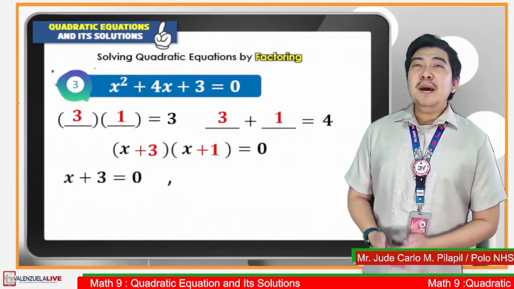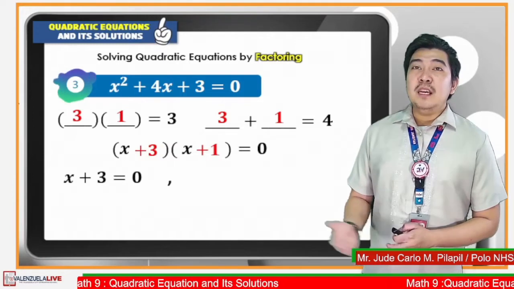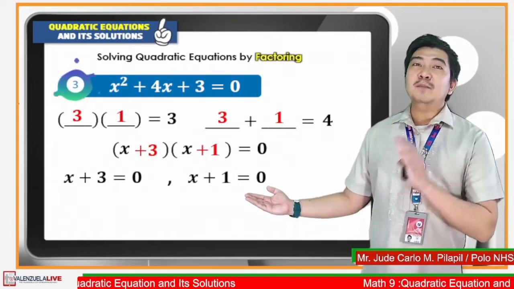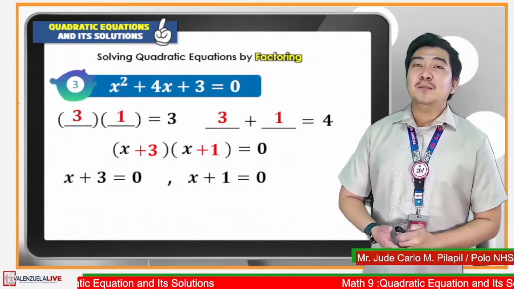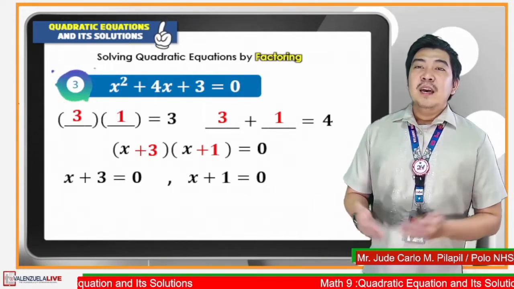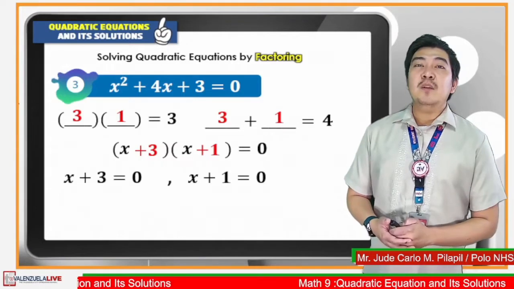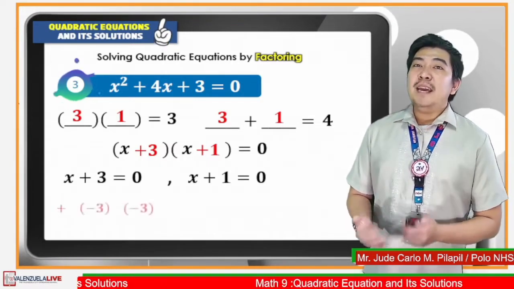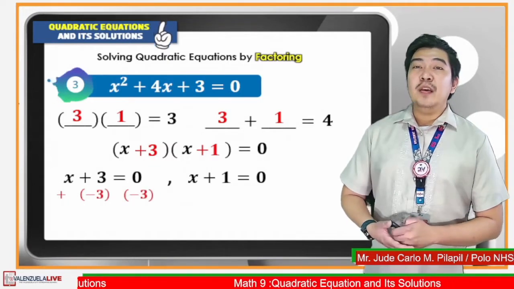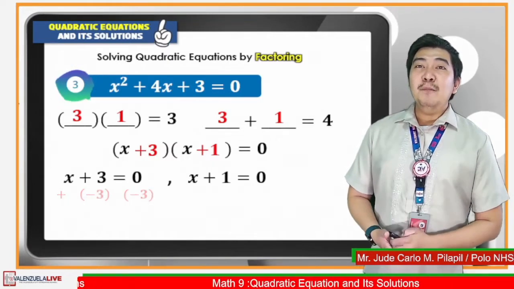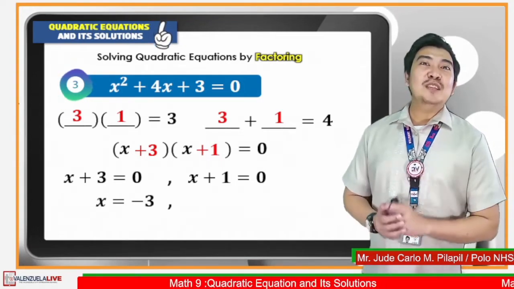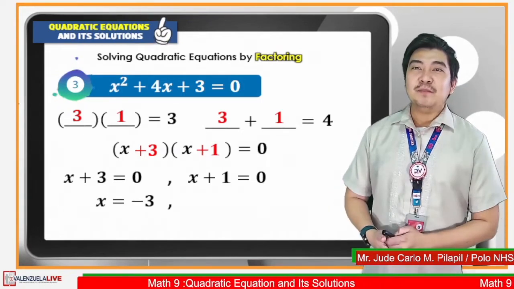Next, we will be applying our zero product property. We need to equate both factors to 0. So that will be x plus 3 is equal to 0 and x plus 1 is equal to 0. In the equation x plus 3 is equal to 0, we will apply the addition property of equality by adding negative 3 to both sides of the equation. The result will now be x is equal to negative 3, and that is considered as our first solution.